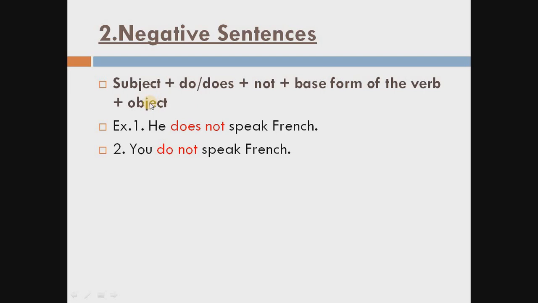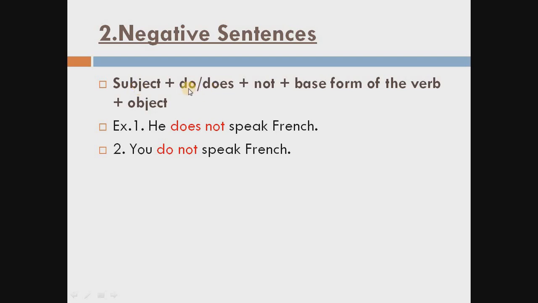This is the negative sentence for simple present tense. In negative sentences, always remember, students, when the tense is simple present tense, we always use do or does. We always use do or does with the negative sentences, and for the negative we always use not. So first of all we use subject, then do or does.